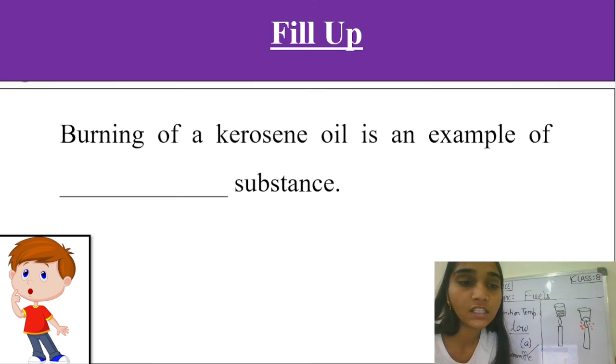Very good. So students, in the homework, you have to write what fuels are and list a few examples of fuels from your daily life. Second, you have to differentiate between flammable and inflammable substances using appropriate examples and key points. And an activity you will do is to analyze your surroundings. You have to survey a few homes in your neighborhood to see which kind of fuel people are using, the different fuels in different houses. Then prepare a report on the properties of those fuels and the difference in the use of fuel in different households. You can take the help of the internet also.